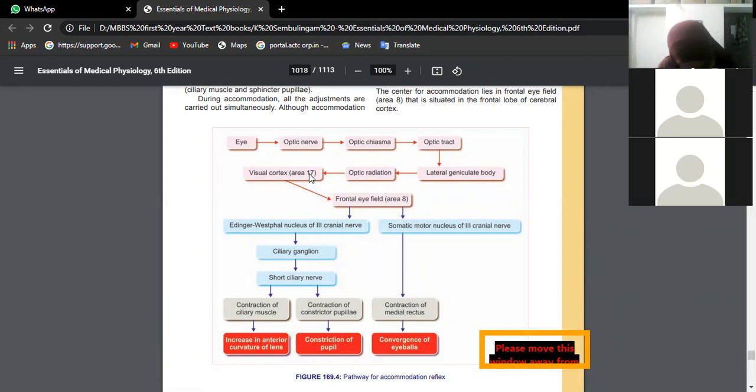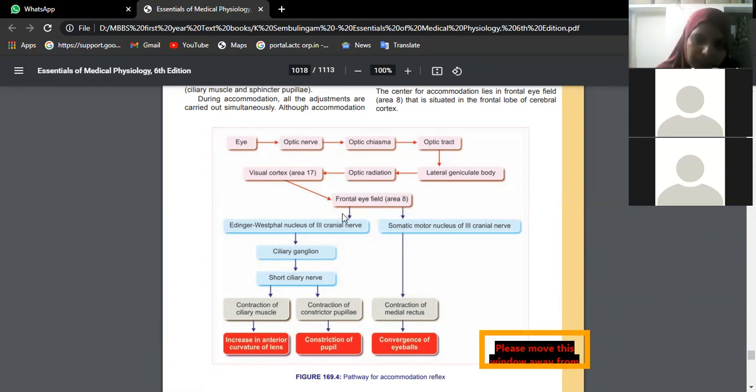Similarly, suddenly you start looking into your book, again your eyeball is adjusting. That accommodation of our eyeball to far vision and also near vision is nothing but accommodation reflex. Now, how is it possible? The nerve fibers in the visual area number 17 send information to area number 8, that is the frontal lobe, the frontal eye field, area number 8. The fibers move from the occipital lobe to the frontal lobe.